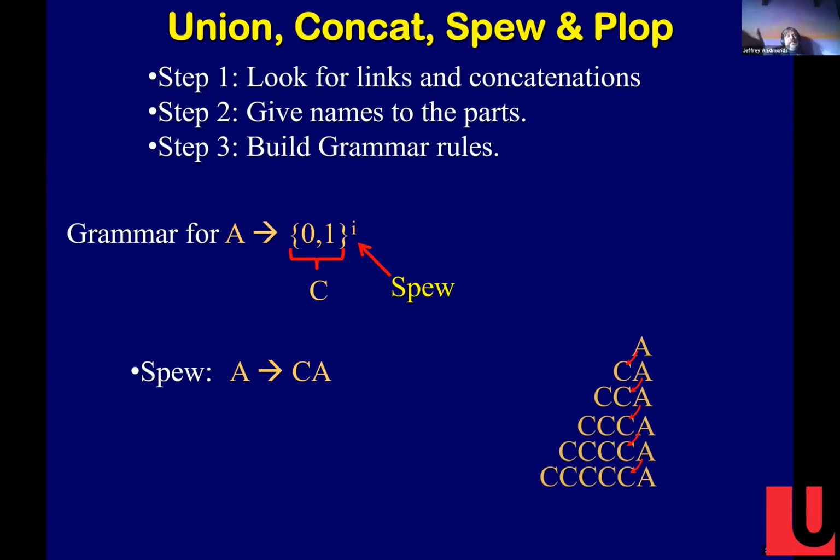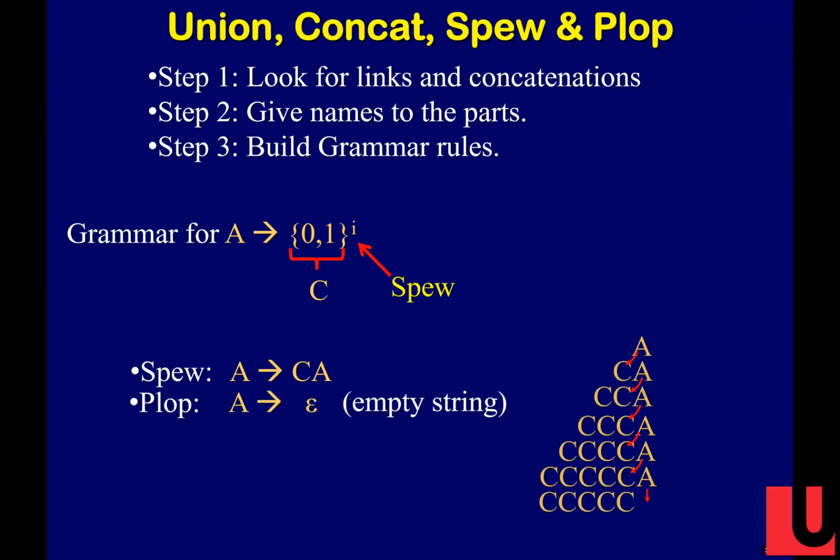And then we want to end it at some point. So how do we get rid of that capital A? We can plop the empty string, right? That just plops down. And now, see, an A is a series of C's concatenated together, right?